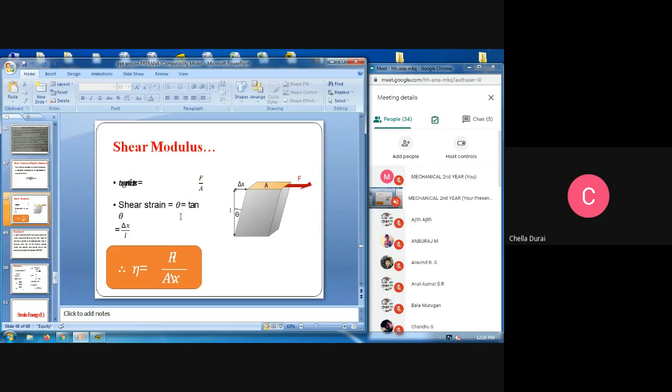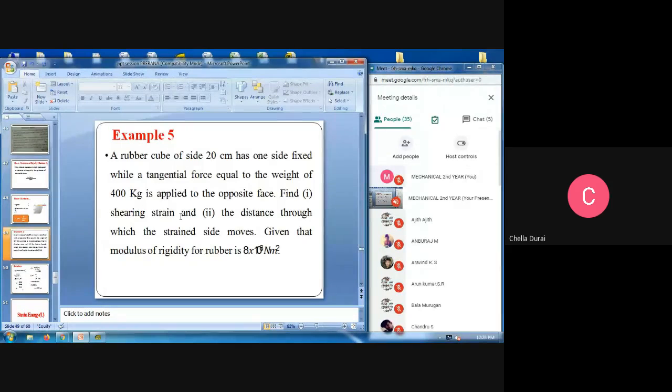Already we have seen the first picture. Shear modulus is equal to tan theta, tan is opposite side by adjacent side. Del x will be the opposite side, L is the adjacent side. Therefore, shear modulus is equal to FL by A del x. These are the example problems.